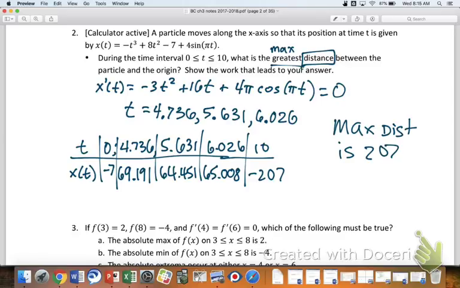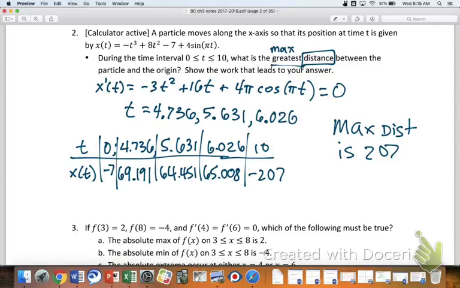So this is a little bit of a tricky one simply because we look at that -207 and say, well, that's the lowest number. It is the lowest number, but it is the greatest distance because we're talking about distance, not location. Okay. We good?